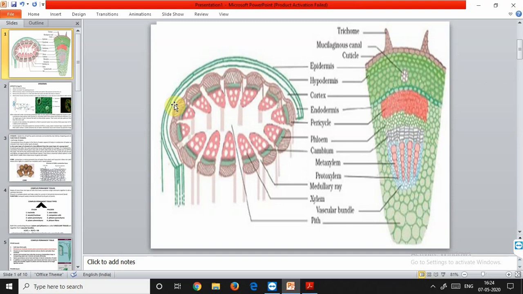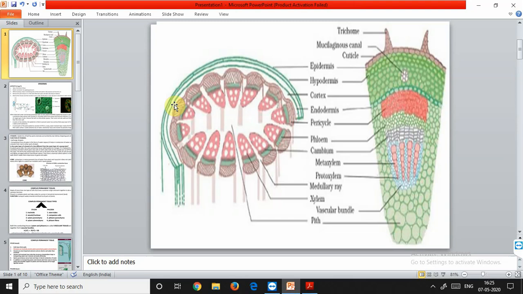What is the purpose of being waterproof? So that a very high amount of water is not absorbed, otherwise the plant will droop down due to high accumulation of water. That's why the upper layer is waxy. The cuticle is waterproof and is made up of a waxy substance called cutin. Cutin is a substance present in the cuticle. Because of the presence of cutin, this outermost layer covering the epidermis is called the cuticle.